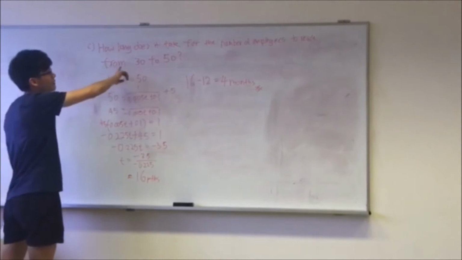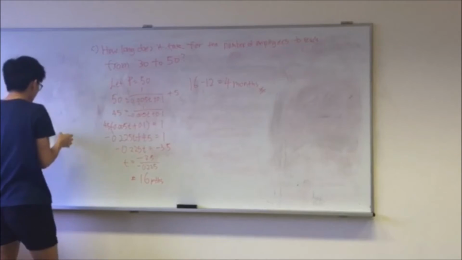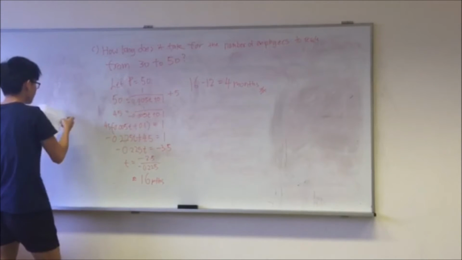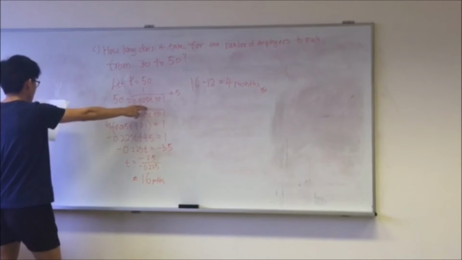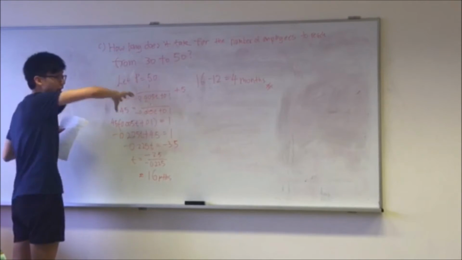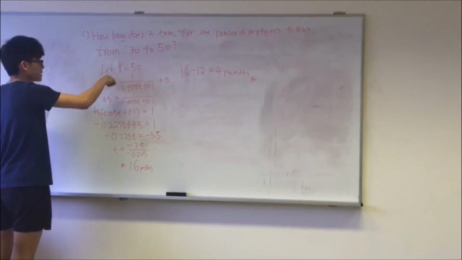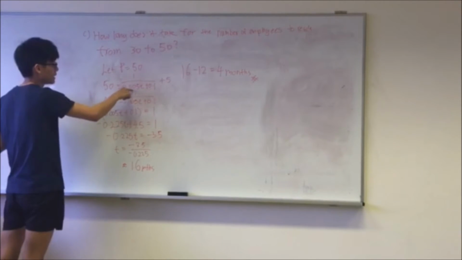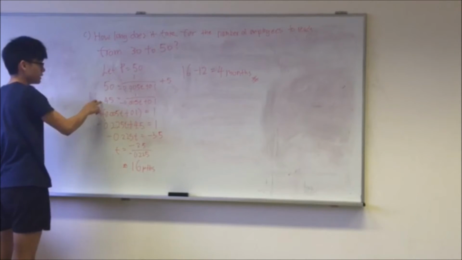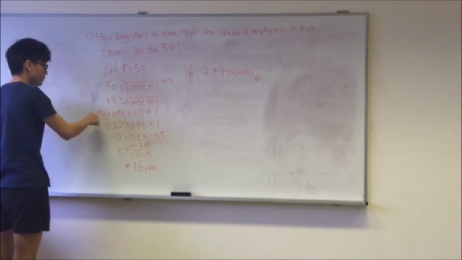How long does it take for the number of employees to reach from 30 to 50? Here we will let p equal 50 and solve for t, as we want to know how long it took for the employees to reach 50 from the initial start of the company. So we will sub the values into the particular solution, and this is what we get. We will bring the 5 over, which will give you 45, and we will cross multiply, and we will get this.